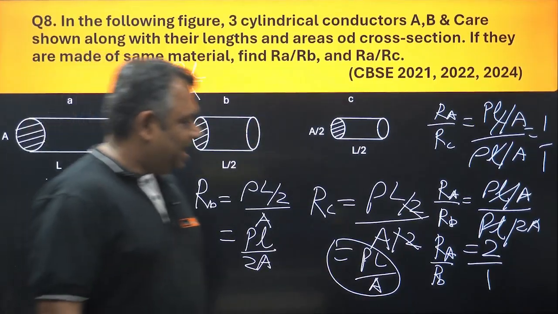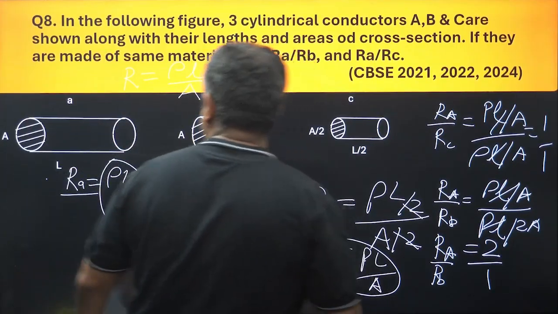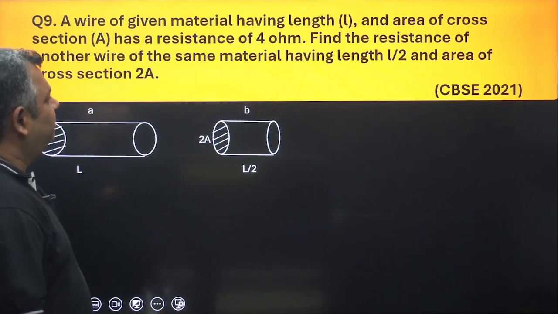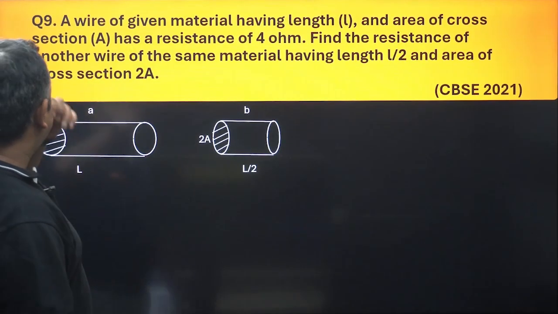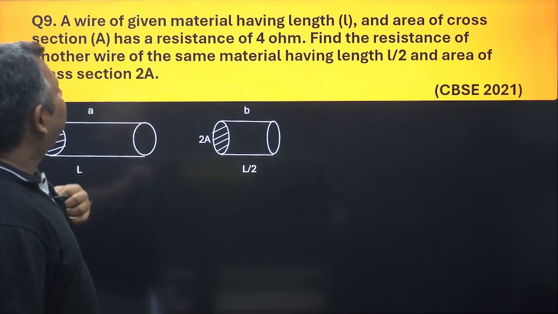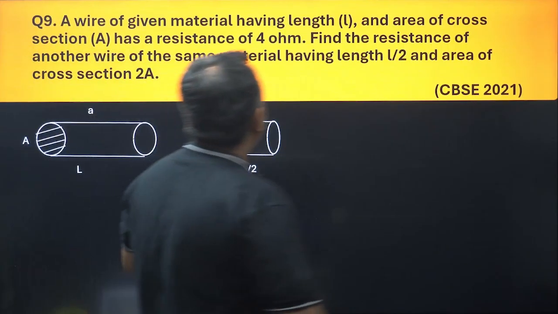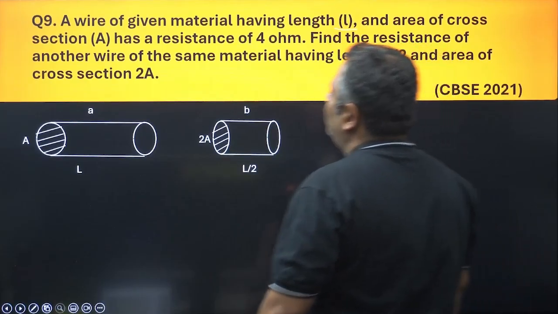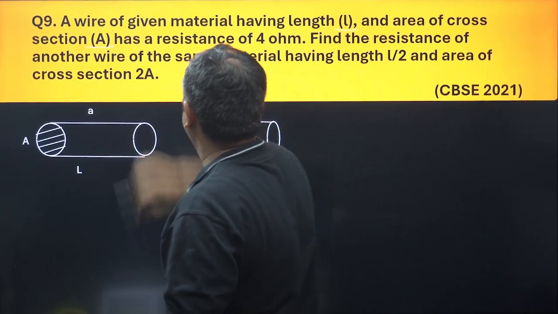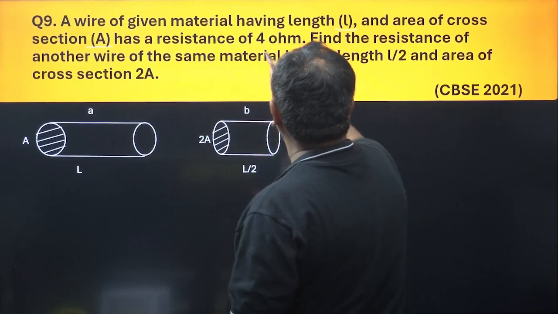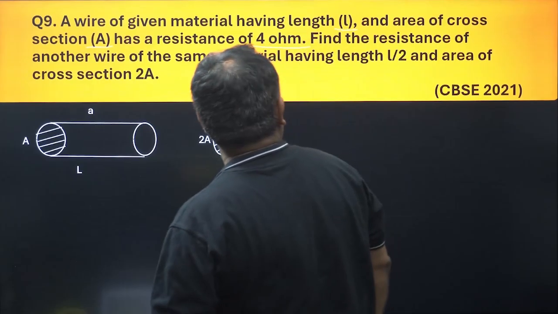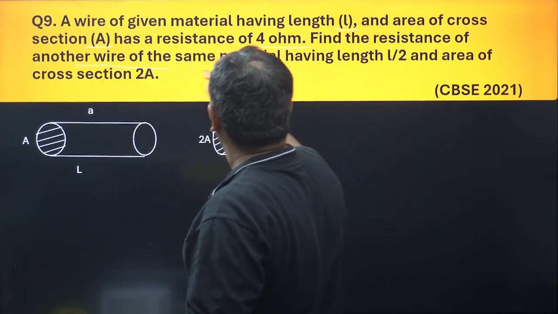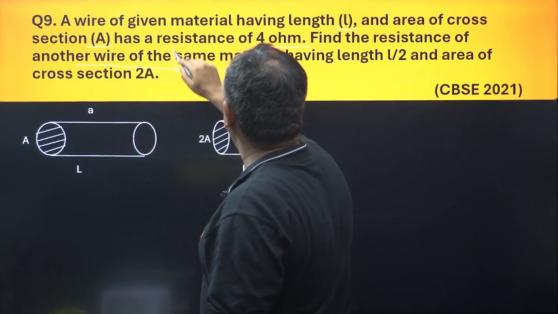Okay. Now we are going to go to the next question. Don't worry, keep on practicing these questions. They are very, very important. Next question says, a wire of given material having length L and area of cross section A has a resistance of 4 ohms. Find the resistance of another wire of the same material.